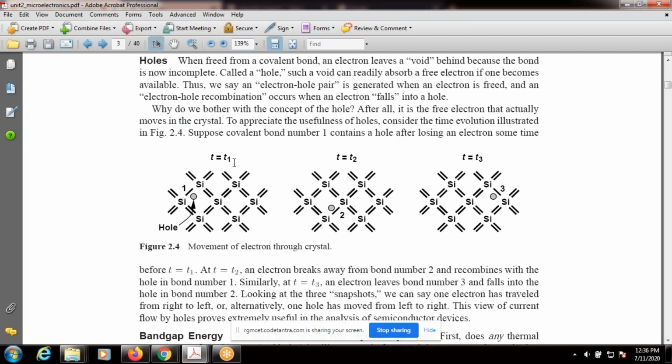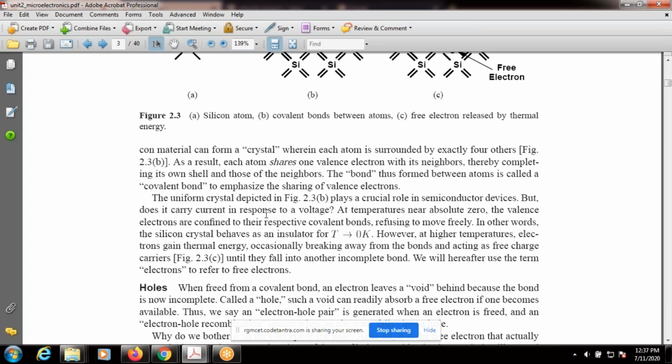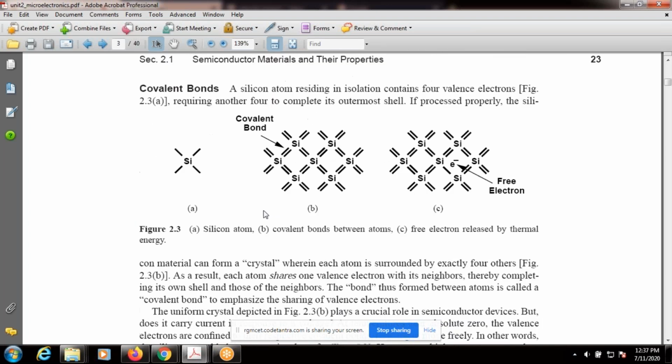At t equals t1, t equals t2, t equals t3. Mainly concentrate on these three figures, so that we can easily understand the movement of electrons as well as the movement of holes. Already we defined holes, what is meant by a hole, how a hole is created, and what is meant by an electron. This is a free electron of figure 2.3, that one is called the electron, or free electrons, which are called free charge carriers, are also called electrons simply.